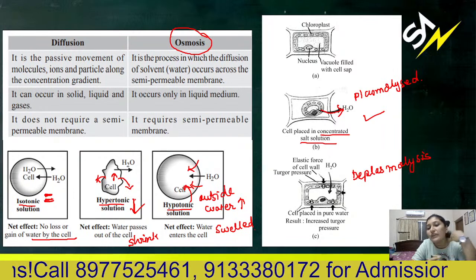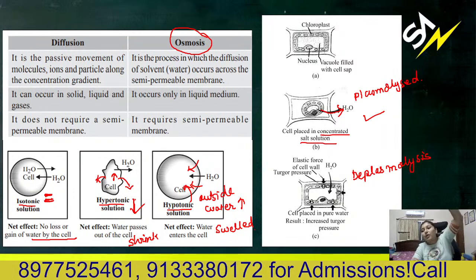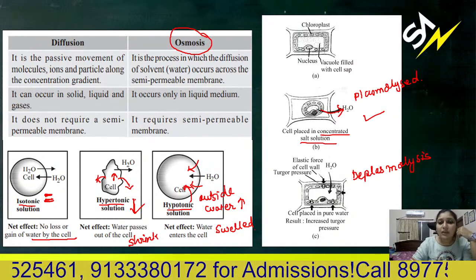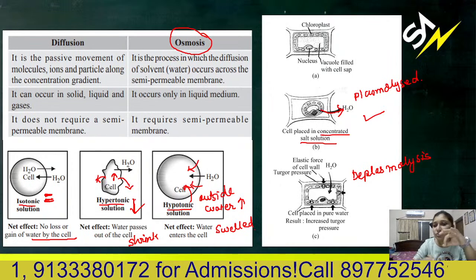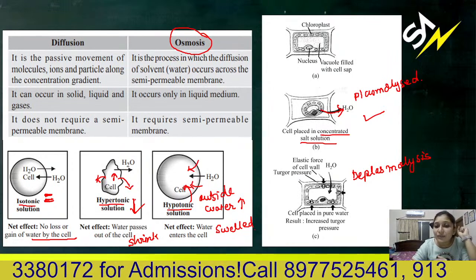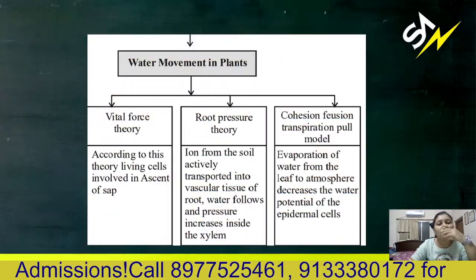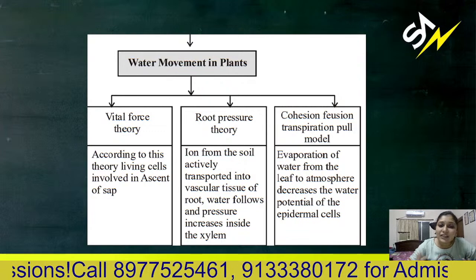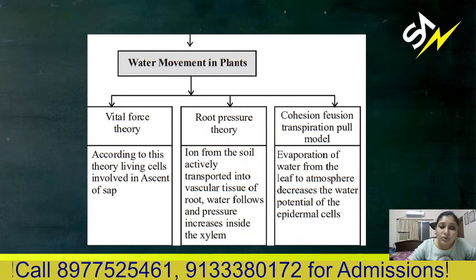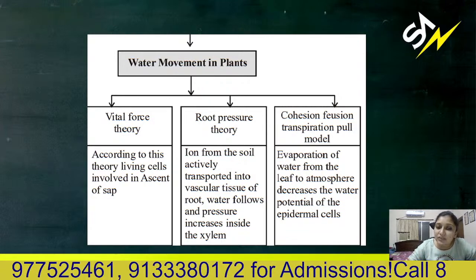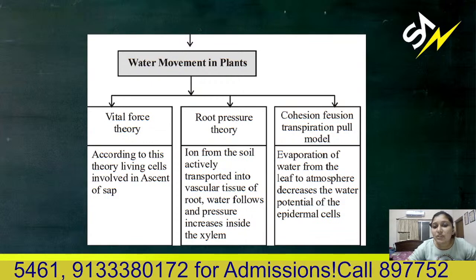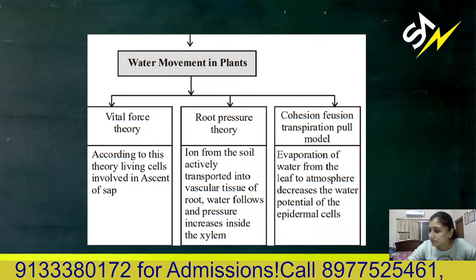After that, how will it move till the tip of the plant, till the tip of a tree? From the root to the tip of the tree, how will it get moved? What is the movement for this water? For that, there are three theories: vital force theory, root pressure theory, and the cohesion-tension transpiration pull model.